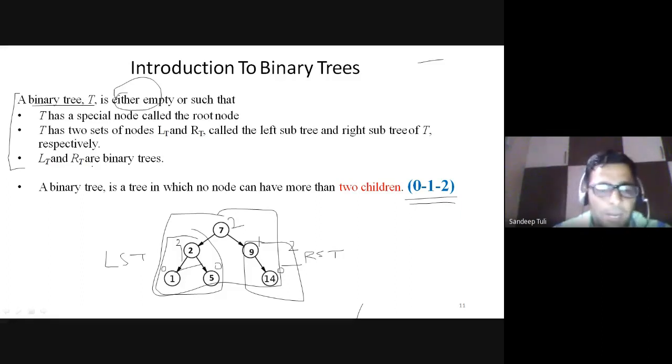So you will see here that I also always give a technical definition of everything to you, which you will find in books and which you will find anywhere. So a binary tree is a tree in which no node can have more than 2 children. This is a simple definition to learn and remember what a binary tree is. But suppose you need to write the definition in the examinations, then you need to write this one. Along with that, you can write that also. But if you only write this one, you may not get the full marks. Okay, you may get the marks, but you may not get the full marks actually.